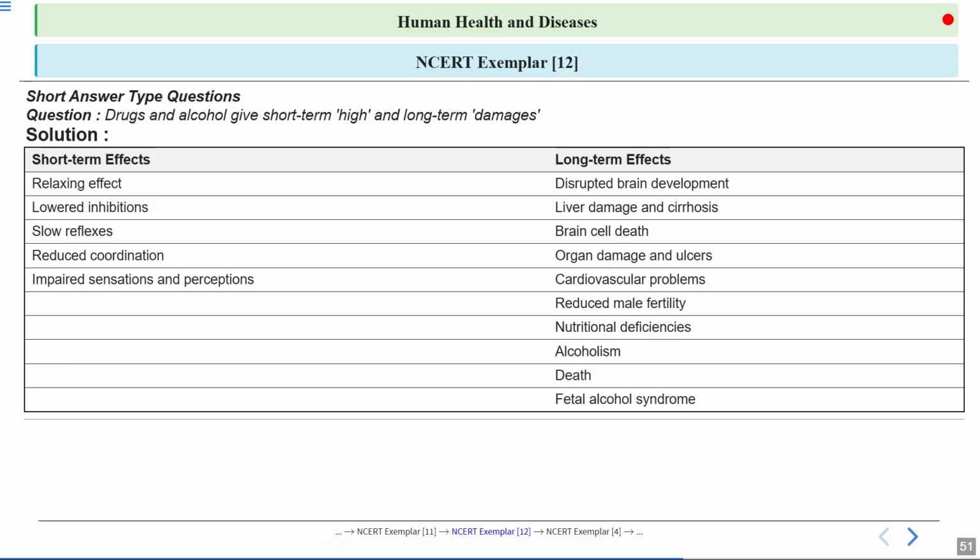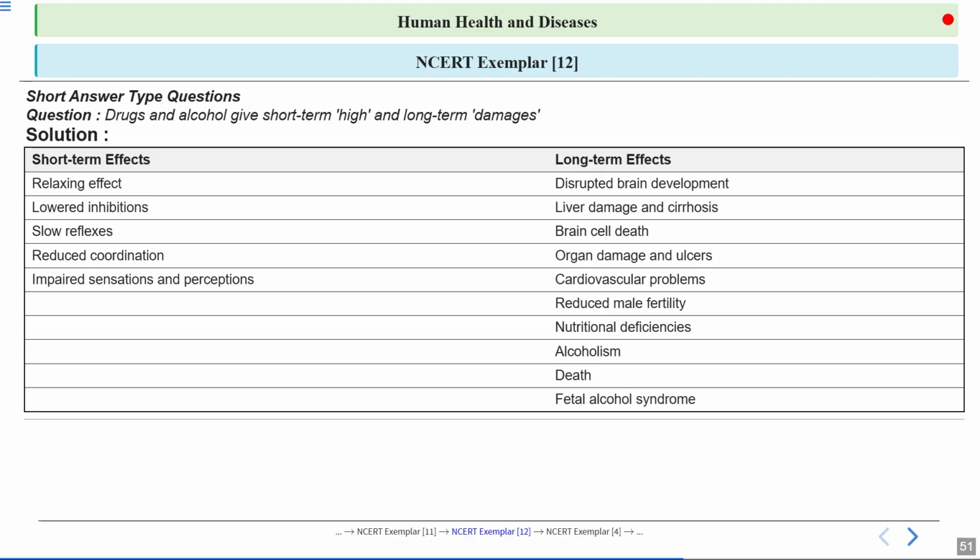The person feels relaxed. Sometimes the person feels more energetic, and there is a sense of euphoria as well. Okay, clear. But the person will have slow reflexes because these drugs affect the central nervous system. There will be reduced coordination as well and impaired senses and perceptions. Now, what are the long-term effects?